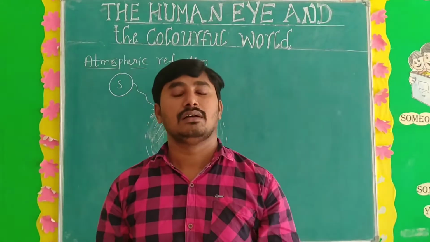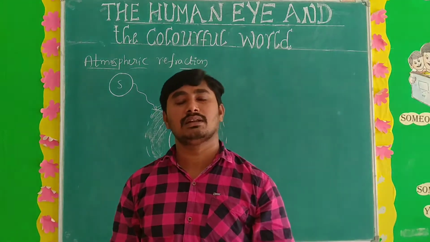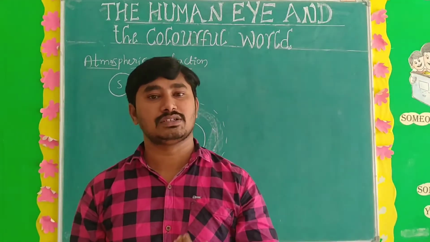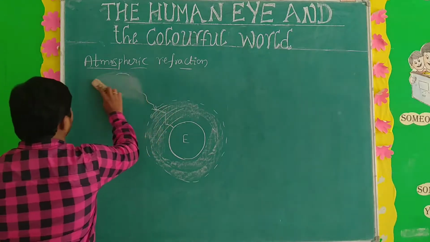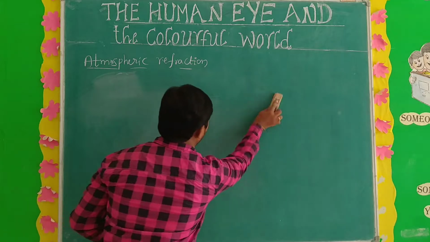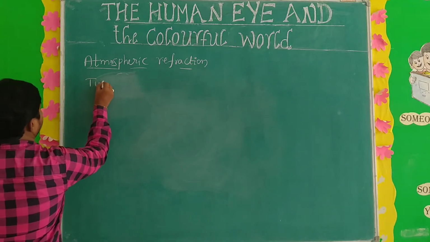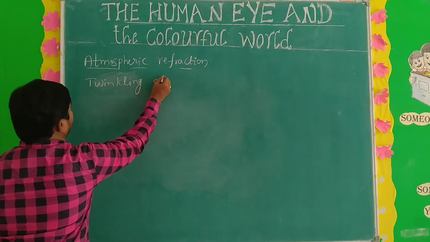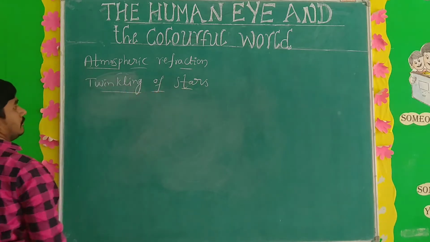The first main important application is twinkling of stars. So how do the stars twinkle?